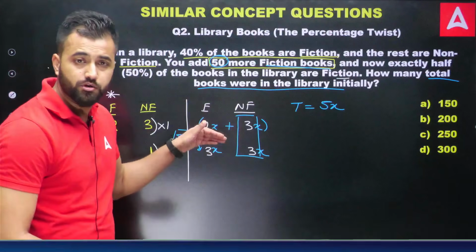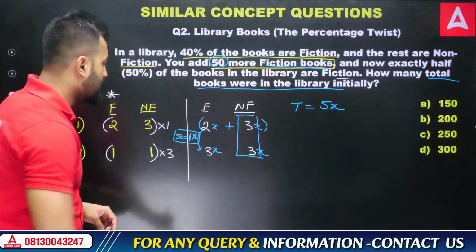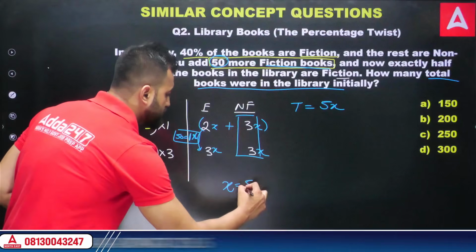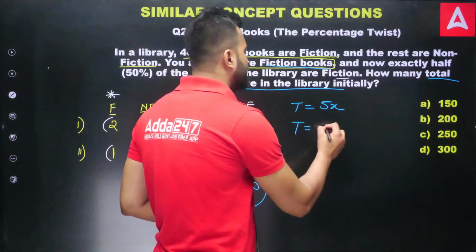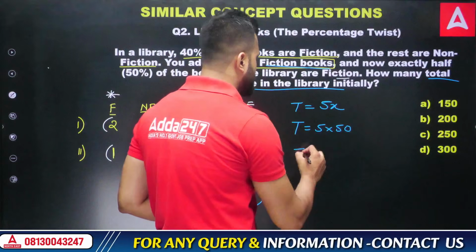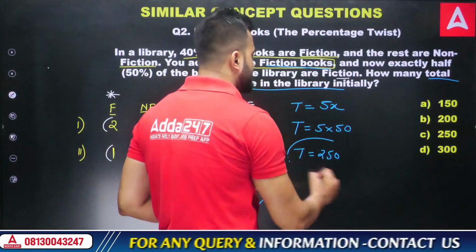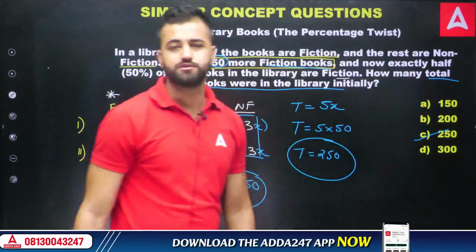When I added 50 more books, that time the ratio became this one. So that means my x value is equal to 50, and just put this 50 out here, you get the answer. So total is how much? You would say 5 into 50, which is equal to 250 books, my friend. Option number C.